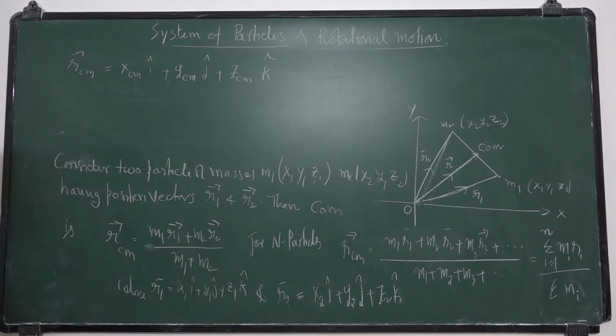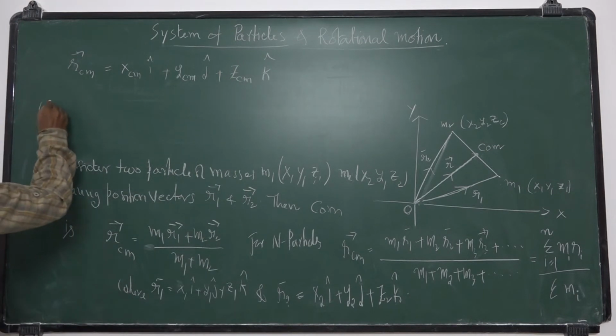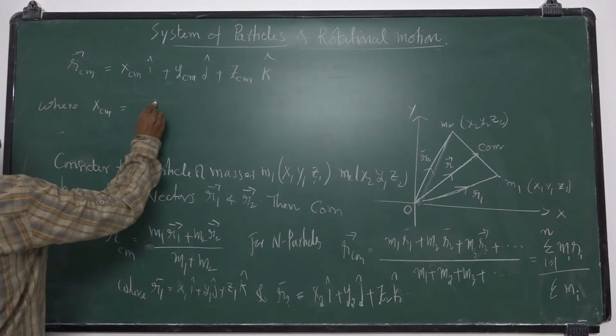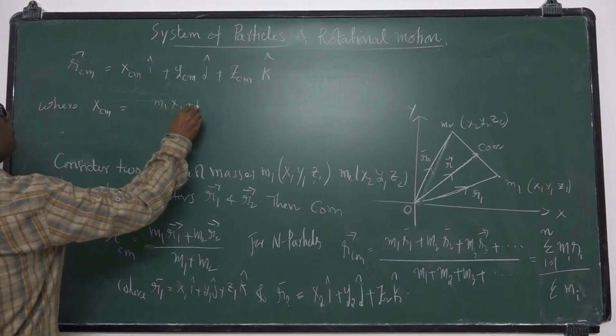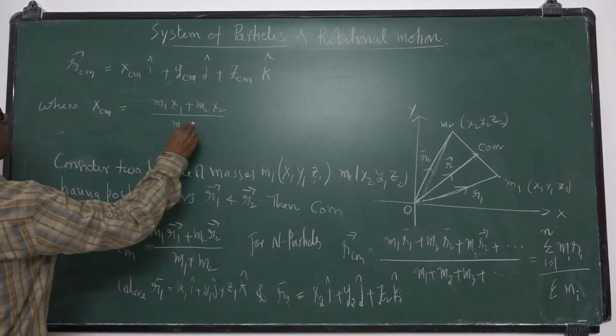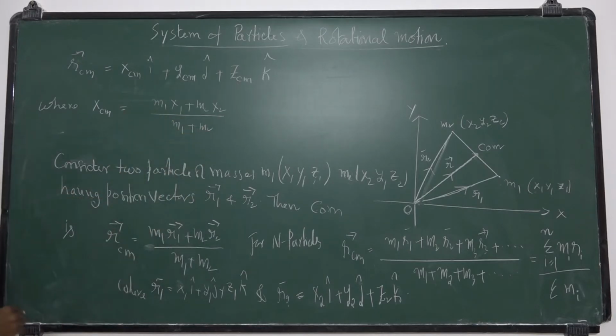Thus also we can write it as XCM, where XCM is (m1 x1 plus m2 x2) by (m1 plus m2) for 2 particles.